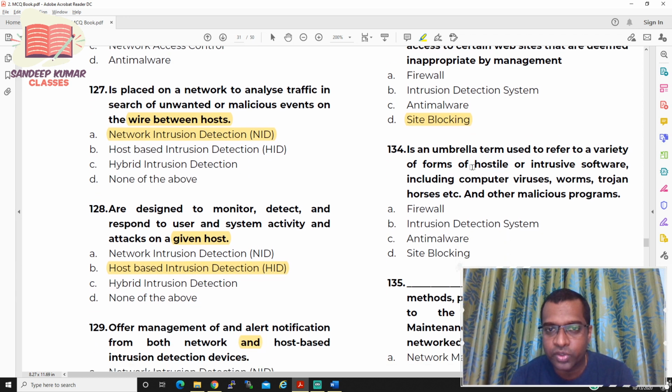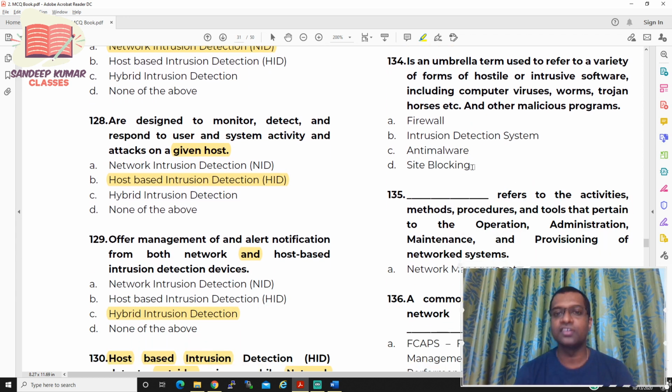Anyways, question number 134. Dash is an umbrella term used to refer to a variety of forms of hostile or intrusive software, including computer virus, worms, trojan horse, and other malicious programs. Option A firewall; option B intrusion detection system; option C anti-malware; and option D site blocking.